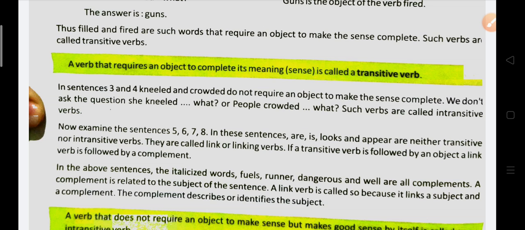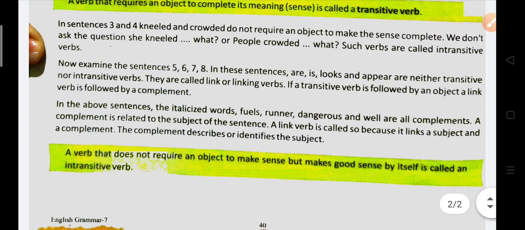And after that, in the above sentences the italicized words, मतलब जो टेढ़े छपे हुए हैं, fuels, runner, dangerous, and well are all complements. A complement is related to the subject of the sentence. A link verb is called so because it links a subject and a complement. The complement describes or identifies the subject.